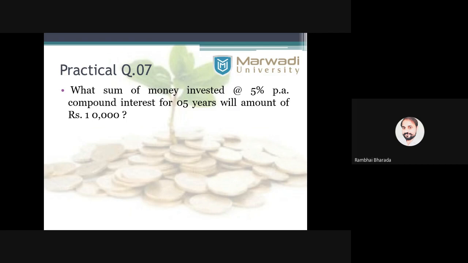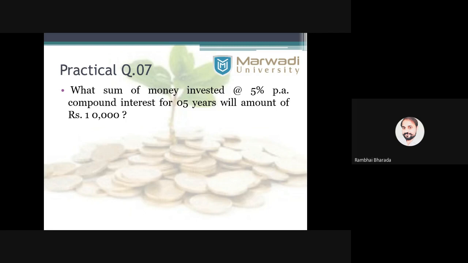Yes, very good, very nice. In question number 7, from question 1 to question 5, we were trying to find the future value. The principal value was given, and using the formula we tried to find the FV.